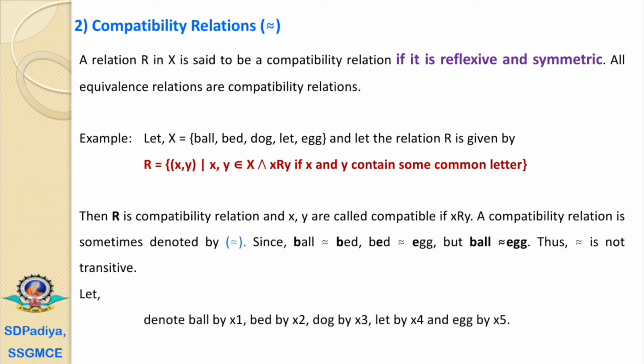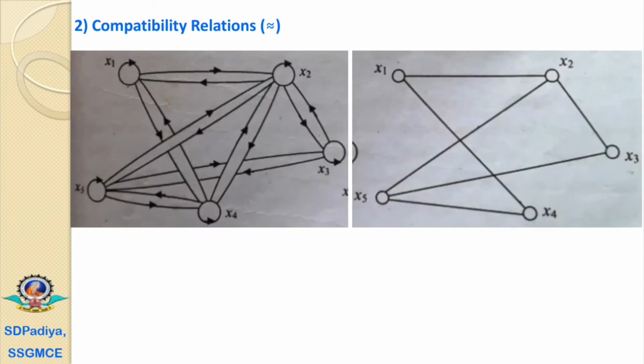Let us denote the word ball by x1, the second word bed by x2, dog by x3, let by x4, and the last word egg by x5. If we draw the relations between these 5 words, then your graph will look like this. Obviously all these 5 words have similar letters with themselves, that's why x1, x2, x3, x4 and x5 each have a loop with itself.